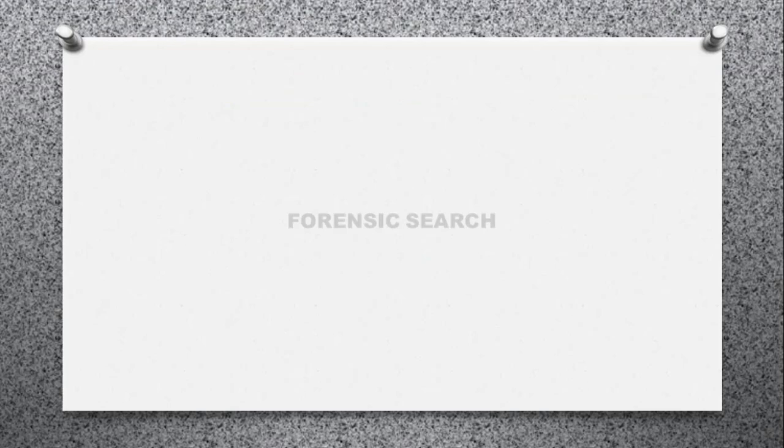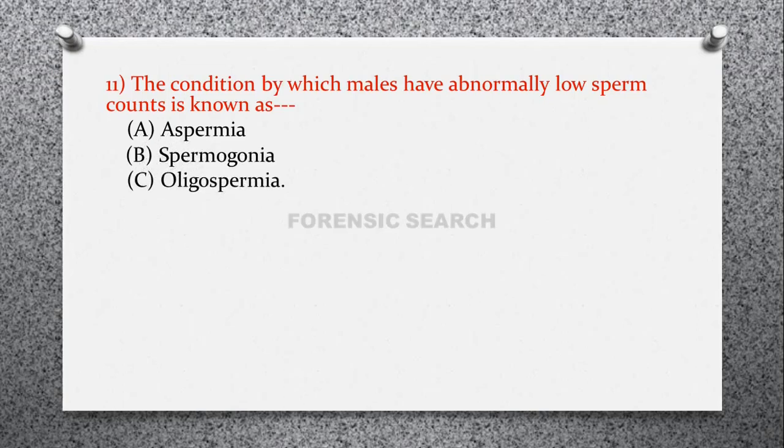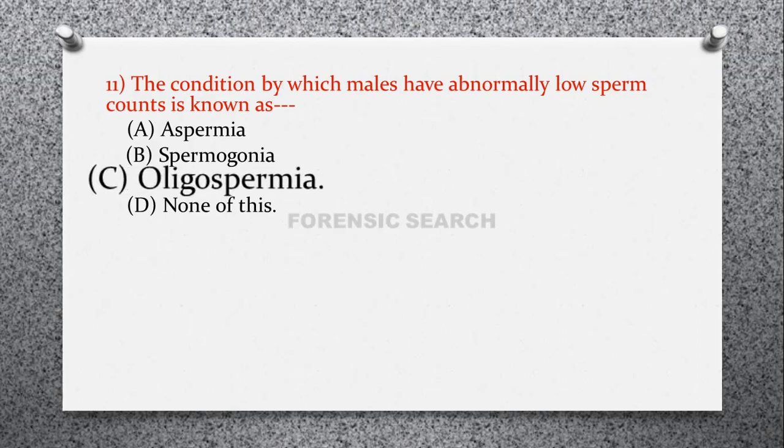Then the next question is, the condition by which males have abnormally low sperm counts is known as option A, aspermia, option B, spermogonia, option C, oligospermia, and option D, none of these. So correct answer of this question is option C, that is oligospermia, is a low sperm count.